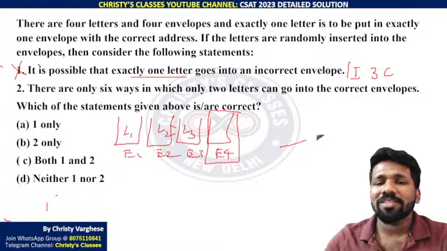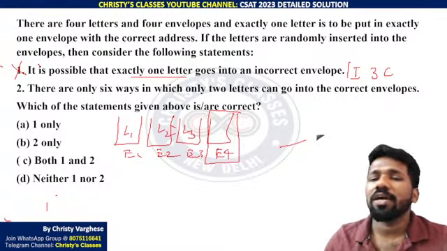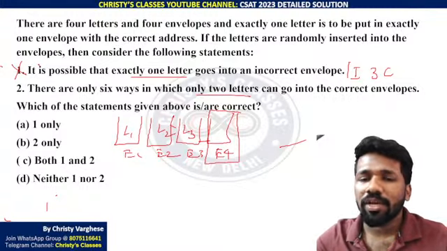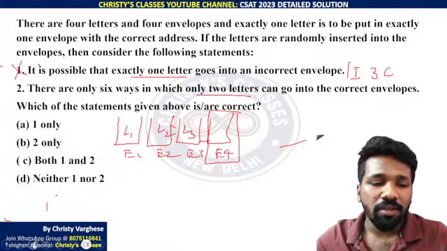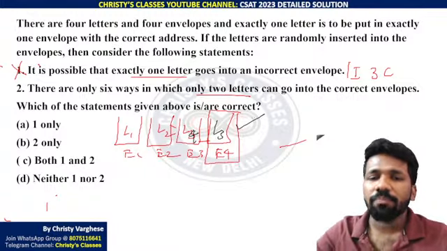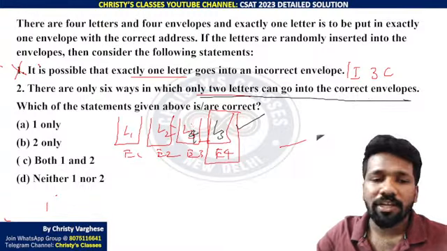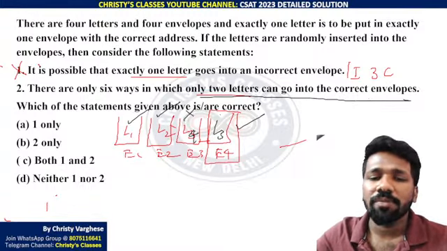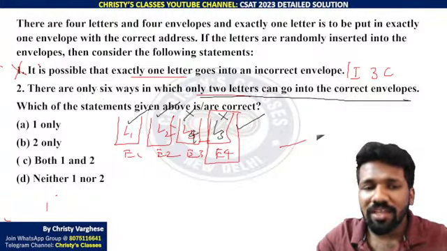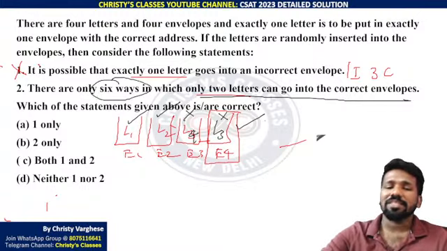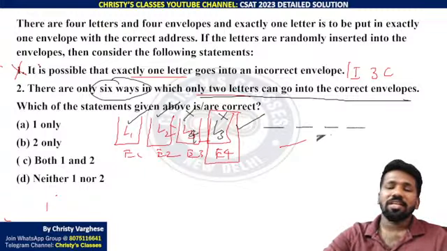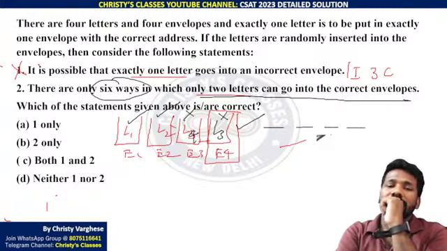Statement 2, there are only 6 ways in which only 2 letters can go into the correct envelope. Only 2 letters going into the correct envelope, that is possible, because 2 letters in the correct envelope means 2 letters in the incorrect envelope. For example, I write letter 4 here and letter 3 here. This is one possibility for 2 letters going into the correct envelope, because these 2 letters go into the correct envelope, these 2 letters do not go to the correct envelope. Likewise, how many ways are there? Is it 6 ways or not? That is what the question is asking. Again, the permutation combination idea can be used. 4 positions are there. Now here the positions are envelopes. The letters occupying the envelopes.